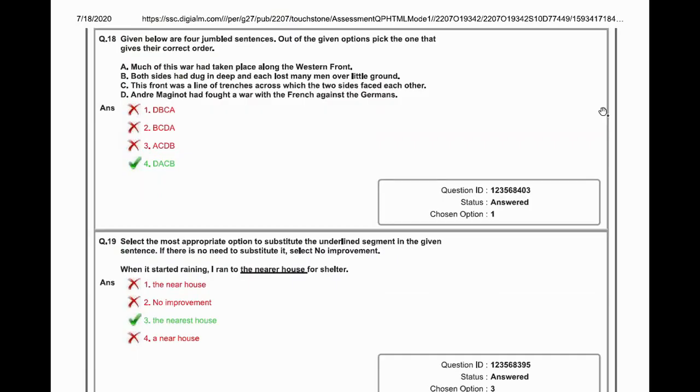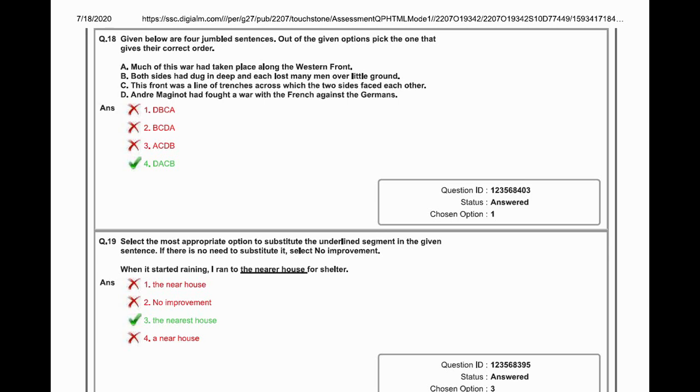Given below are 4 jumbled sentences. Out of the given options, pick the one that gives their correct order. A. Much of this war had taken place along the Western Front. B. Both sides had dug in deep and each lost many men over the little ground. C. This front was a line of trenches across which the two sides faced each other. D. Henri Maginot had fought a war with the French against the German. So you need to arrange this in the correct order.